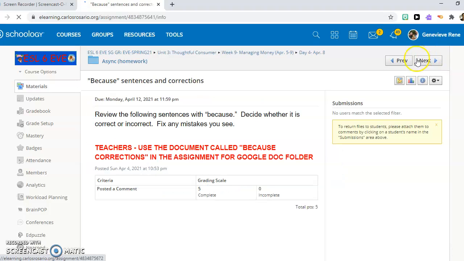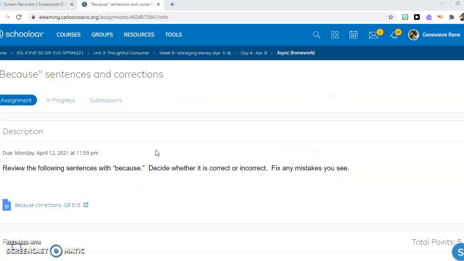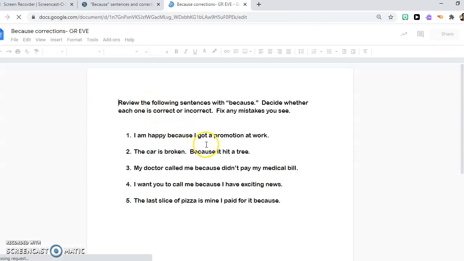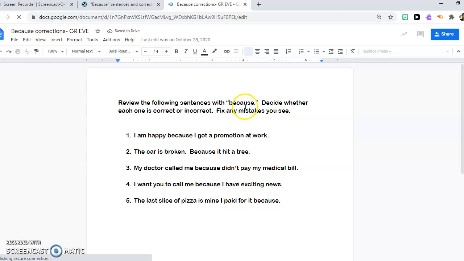Our next assignment, we're going to do an activity with because, which we will go over. So remember, you need to sign into your Carlos Rosario email, click My Document, and click Edit. And what you will do is you are going to see if because goes in the sentence or it doesn't.